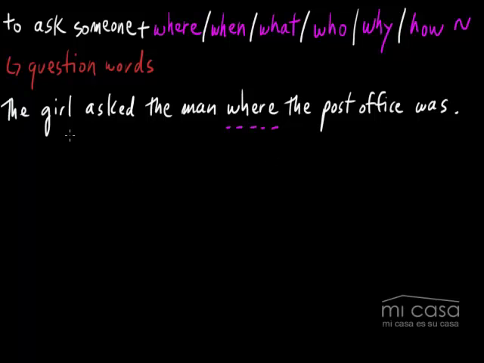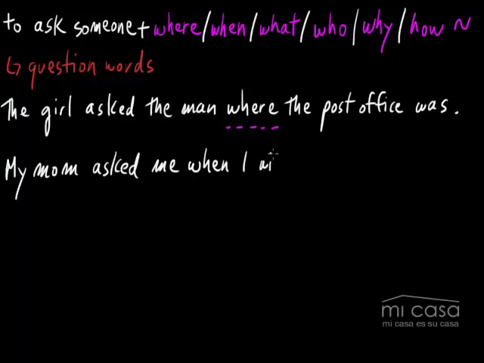Okay? Let's move on to our second example with this question word right here, when. My mom asked me when I will come back home.